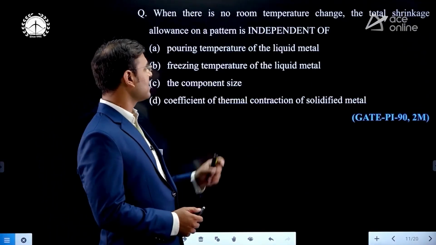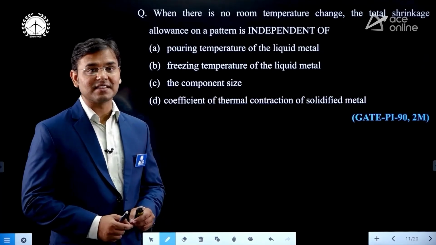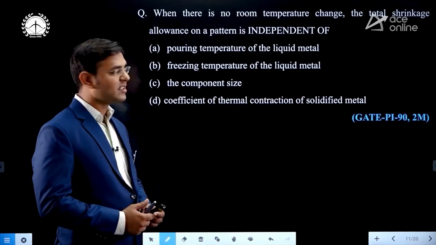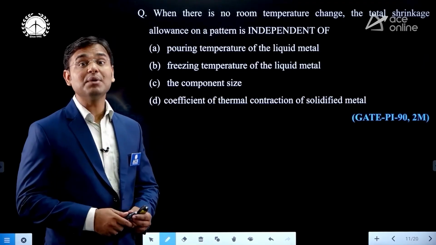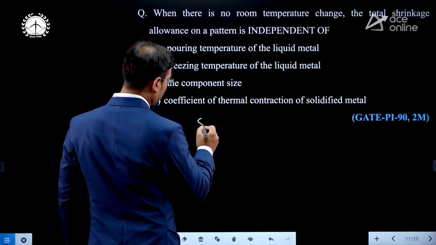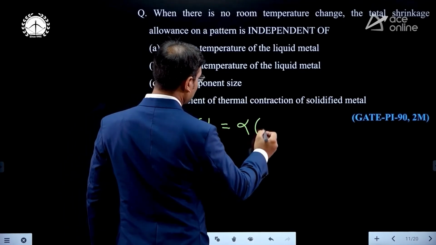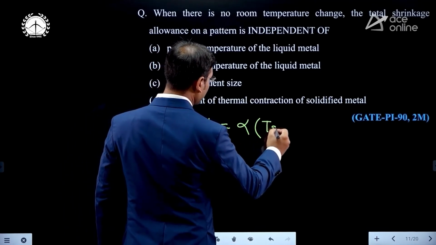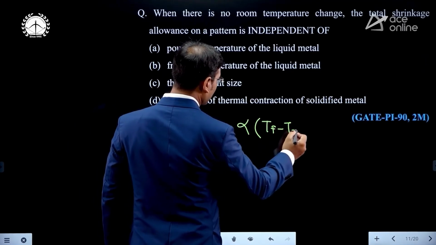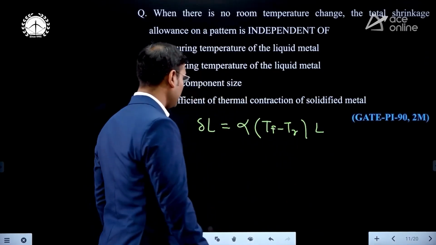Now see this very interesting question. When there is no room temperature change, the total shrinkage allowance on a pattern is independent of, what? What is the formula for shrinkage allowance? That is delta L, the change in length, is equal to alpha times delta T, that is the freezing temperature minus room temperature, into capital L. What is delta L?